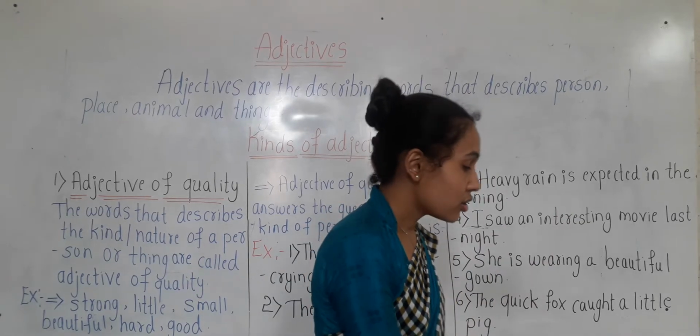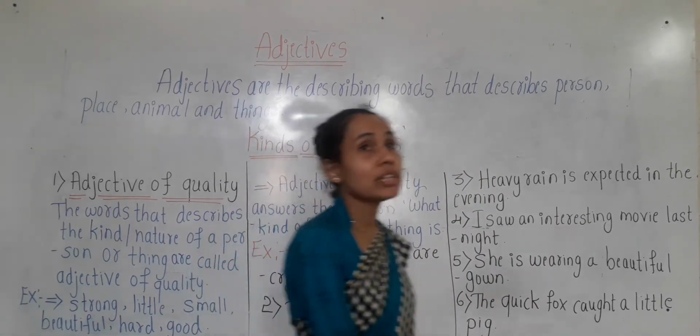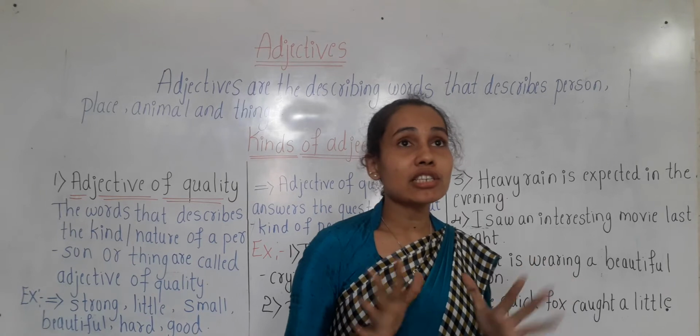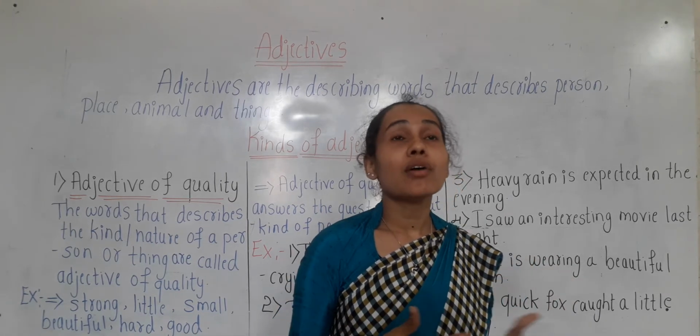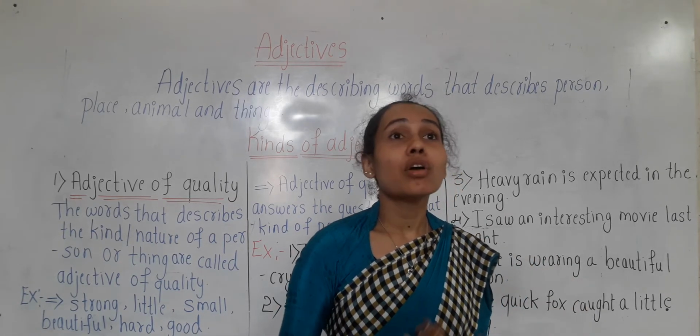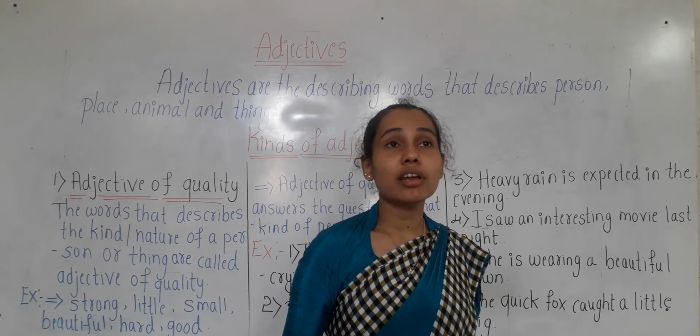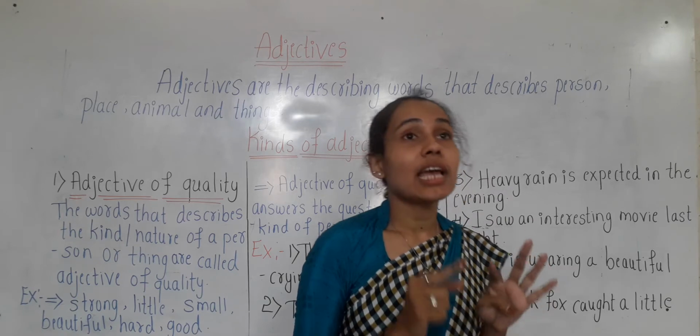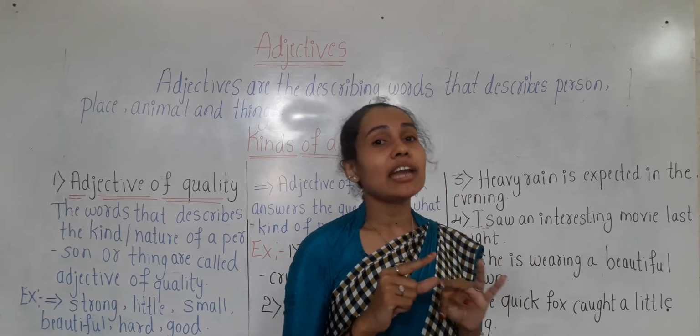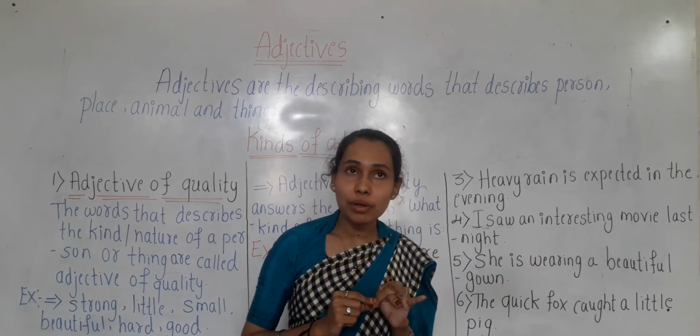In kinds of adjective there are 6 kinds. For your third standard grade we are going to learn only 3 of them. Adjective of quality, adjective of quantity and adjective of number.